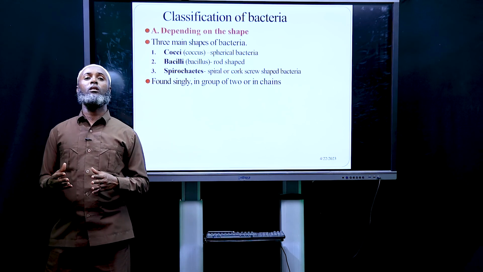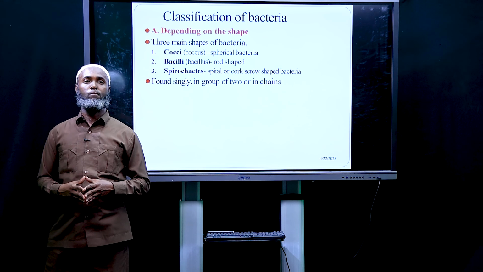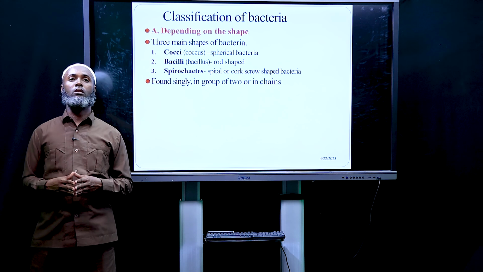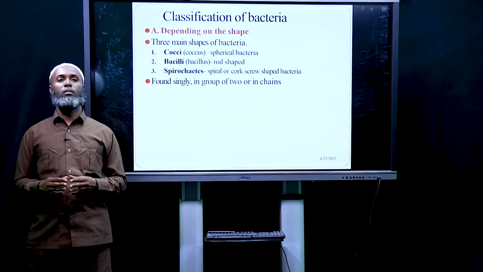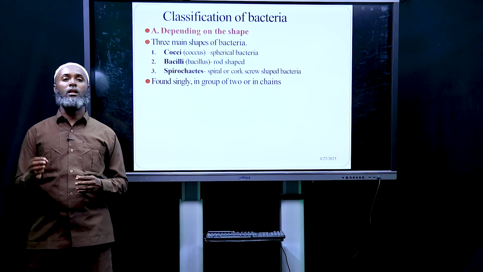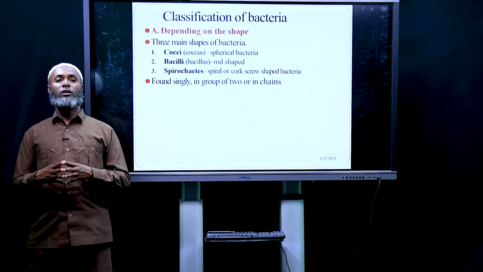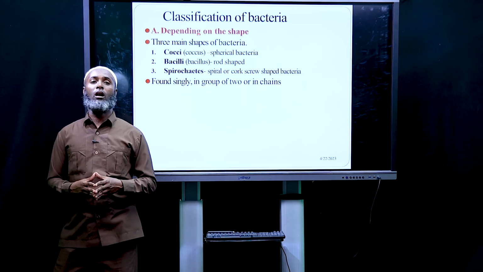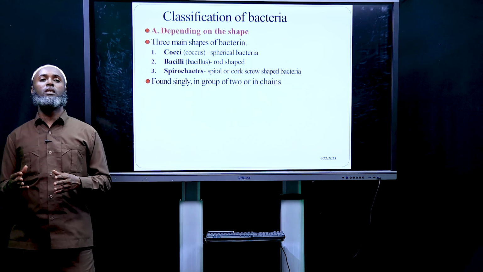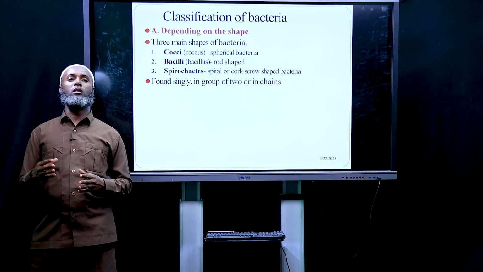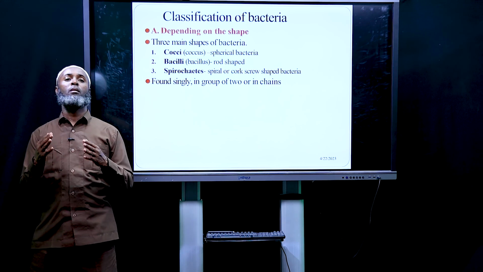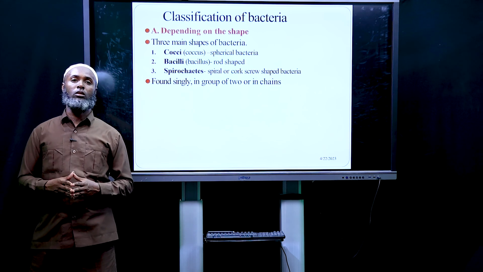Now let's proceed to the classification of bacteria. Bacteria are classified in two ways. The first way is depending on the shape. Depending on shape, we have three types of bacteria: cocci, bacilli, and spirochetes. Cocci, or coccus, are spherical bacteria. Bacillus have a rod shape, whereas spirochetes have a spiral or corkscrew shape. These are the three types of bacteria depending on shape.